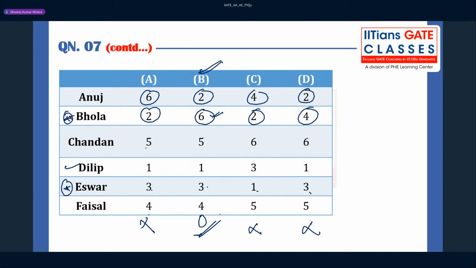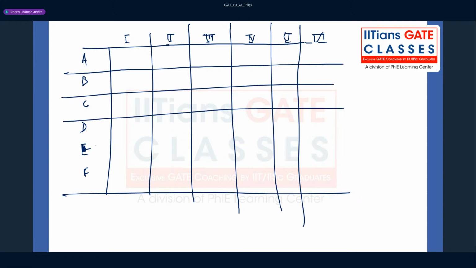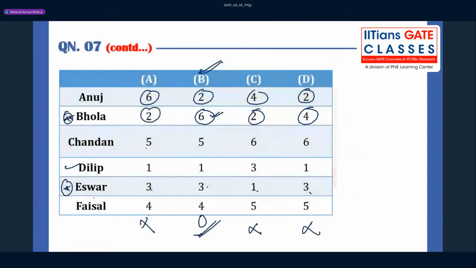So in fact, you don't have to prepare a table also. While reading the question itself, you keep on interacting with the options also, right? If you are interacting with the options, then you can get the answer. Otherwise, you can also do this kind of table, and you just consider all the possibilities. So I believe a smart guy will never spend much time on that. A smart guy always jumps to the options and tries to eliminate the options.